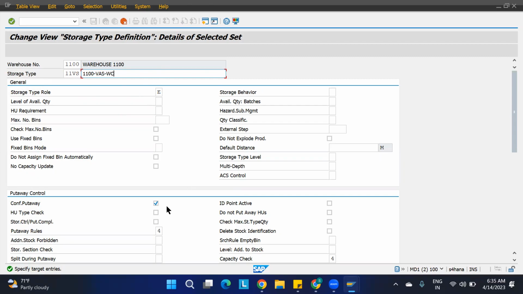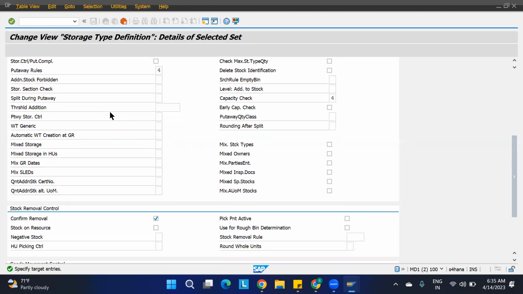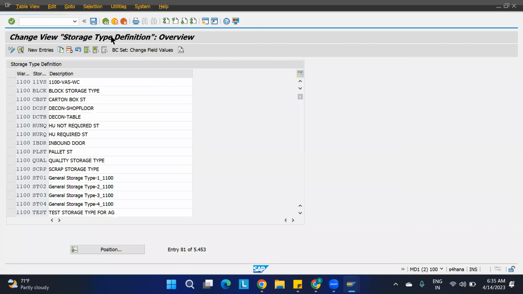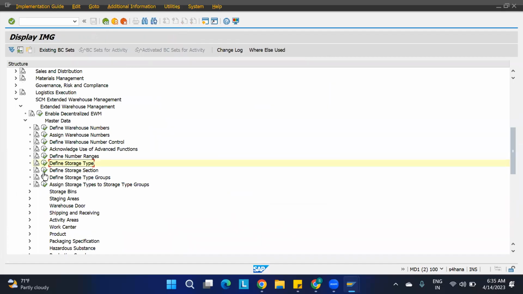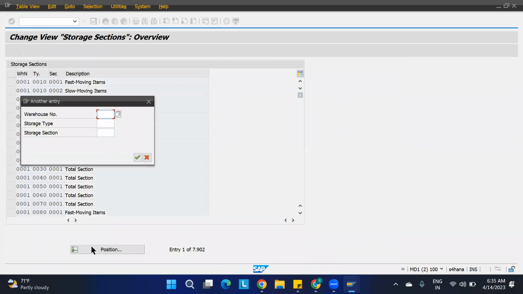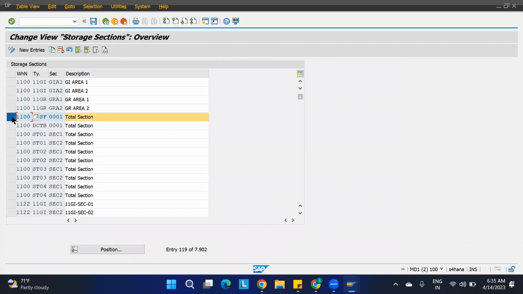I have confirmed the put away, and I'm giving a put away rule. Here the capacity check should be maintained. For the work centers, it is a must. And I'm setting confirm removal here. I have created this work center. Just press enter and save it. I have created one storage type as of now. Create the section as well as the bin for this. I am creating one section, just a normal section. Just copy this.